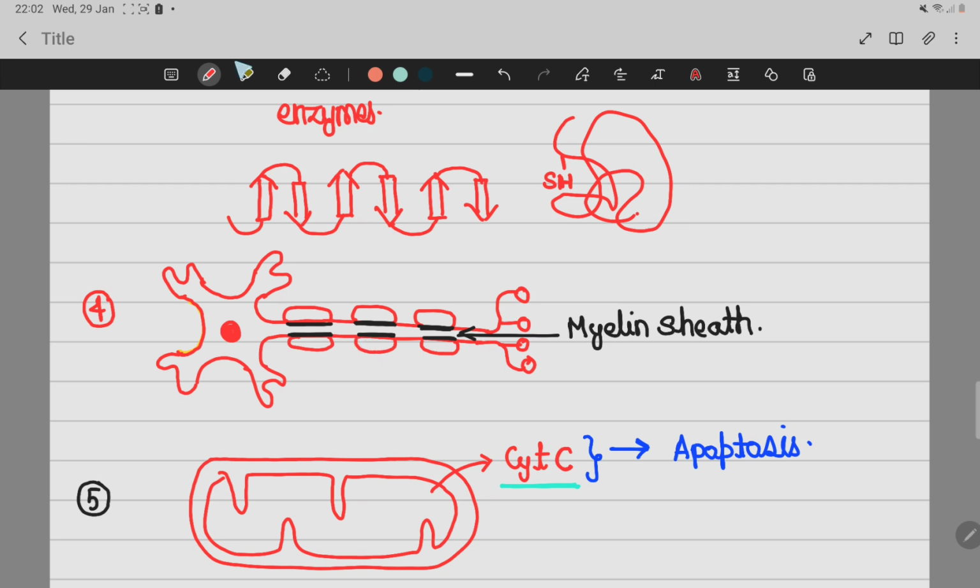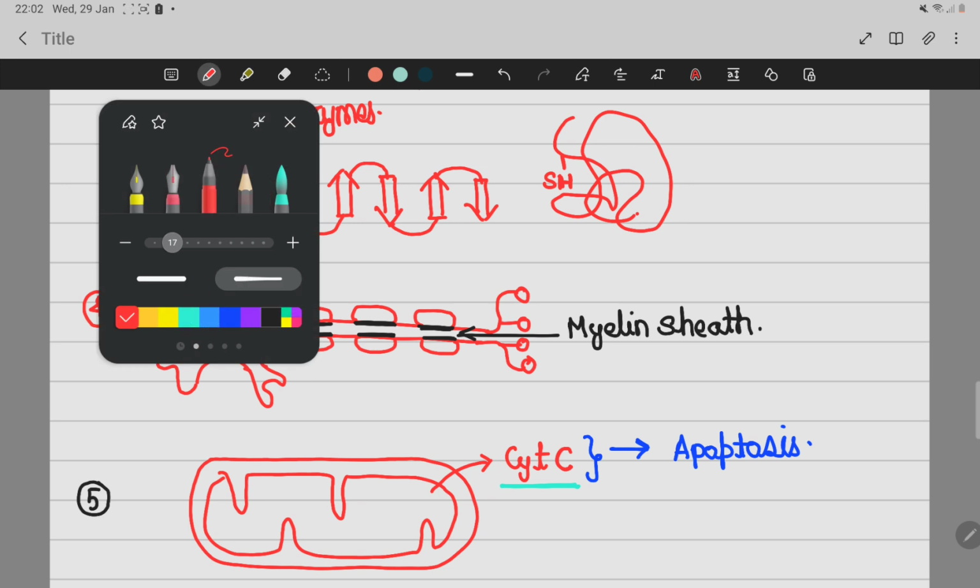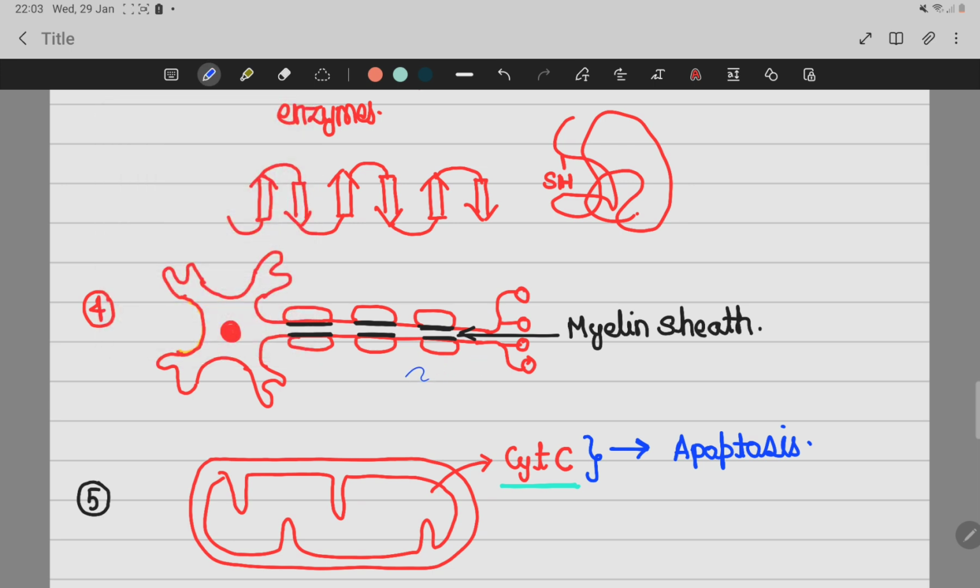When the myelin sheath gets demyelinated, transmission of nerve impulses will slow down. That is one thing. The second is neurodegeneration, and neurodegeneration causes so many diseases, like Parkinson's disease.